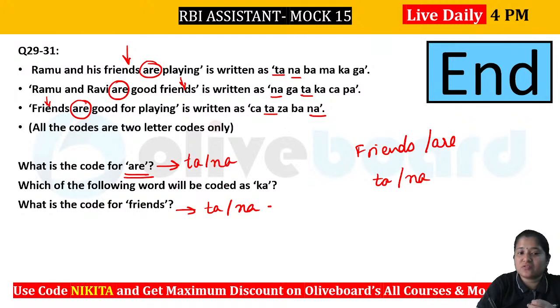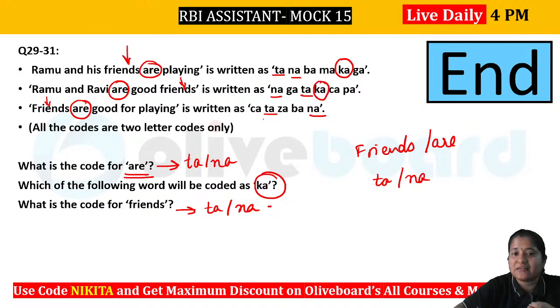Okay, now which of the following words will be coded as ka? So where do we have ka? You can see ka is here and ka is here. It's not there in the third one. That means there is a particular word that is only between the first and second, and it's not there in the third. So if we compare the two, Ramu and his friends are playing. Ramu and Ravi are good friends.